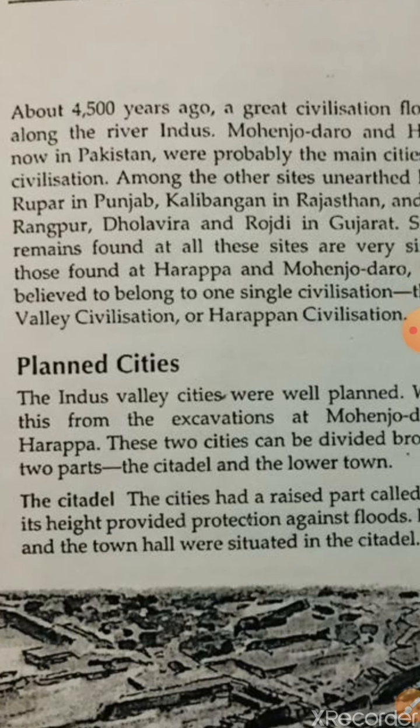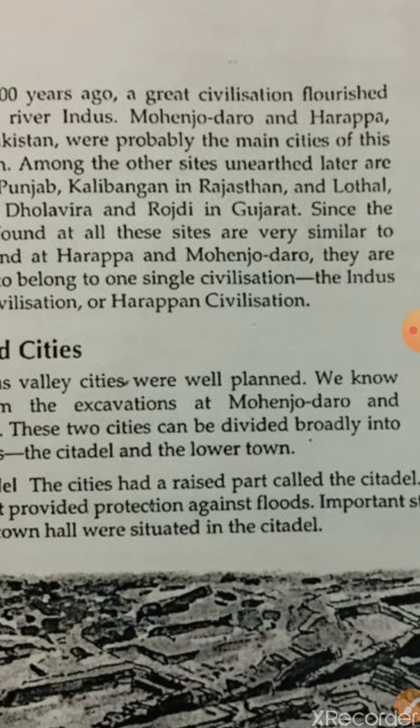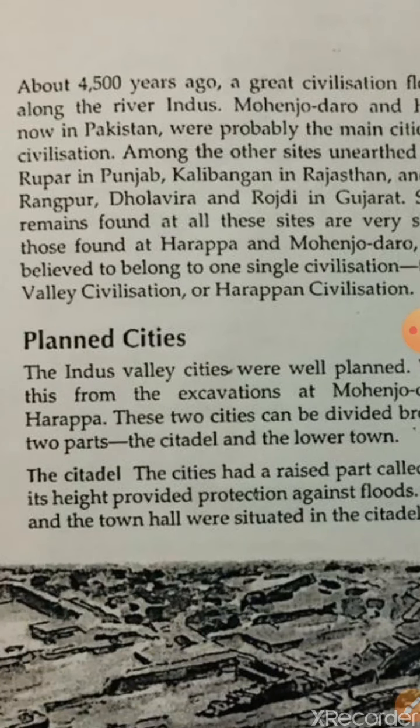These cities are now in Pakistan. Apart from this, there were other sites found in India, like Ropar in Punjab, Kalibangan in Rajasthan, and Lothal in Gujarat. The cities found at Mohenjo-daro and Harappa belong to one single civilization, the Indus Valley Civilization, or you can call it the Harappan Civilization.